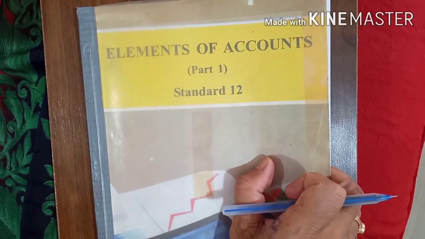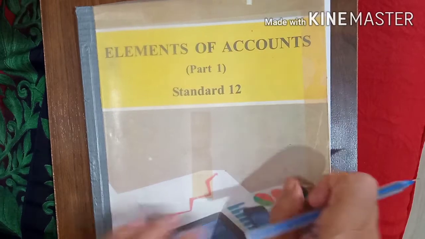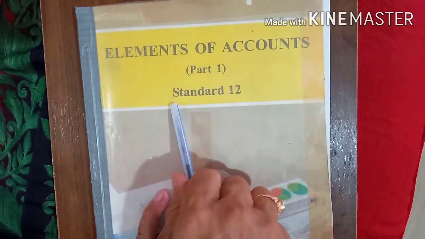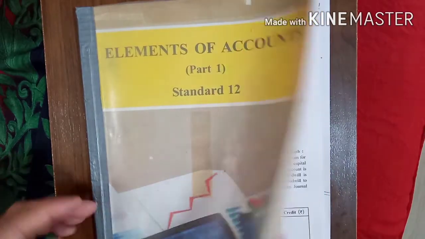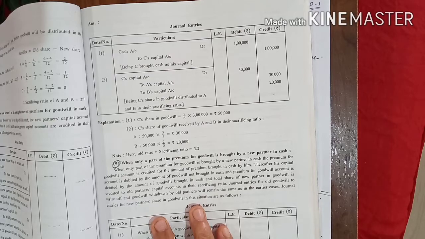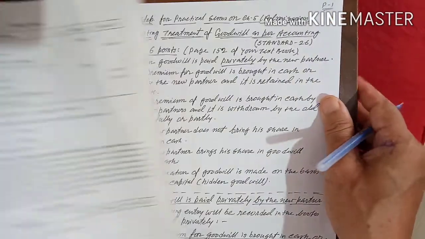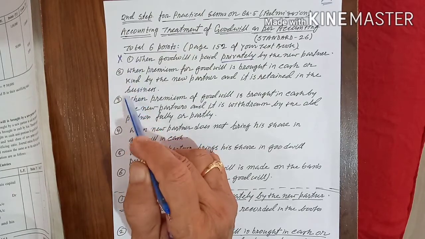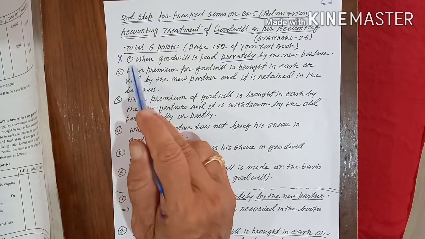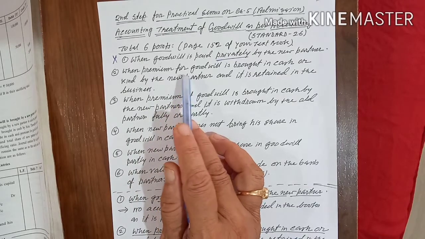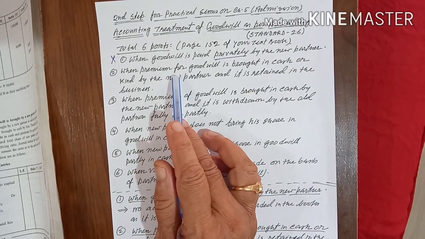The fifth chapter was going on, admission of a partner, according to your textbook Elements of Accounts Part 1, Standard 12. In the previous video I already explained the first 3 points of accounting treatment of goodwill, where the new partner is bringing cash, and the journal entries for the accounting treatment of goodwill that I already told you.